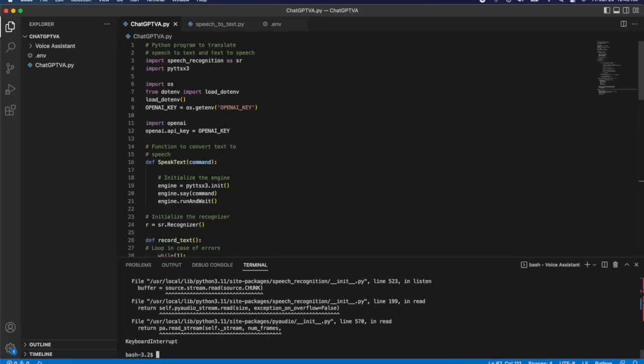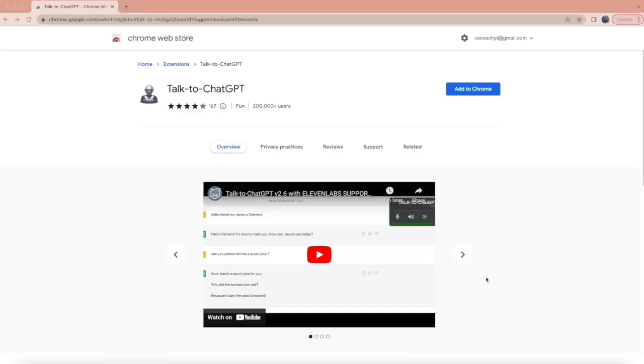And as you can see, Jarvis is now talking to me, and he is acting like Jarvis from Iron Man. Now, I will say that there are actually some applications and Chrome extensions that will allow you to talk with ChatGPT in an audio interface.